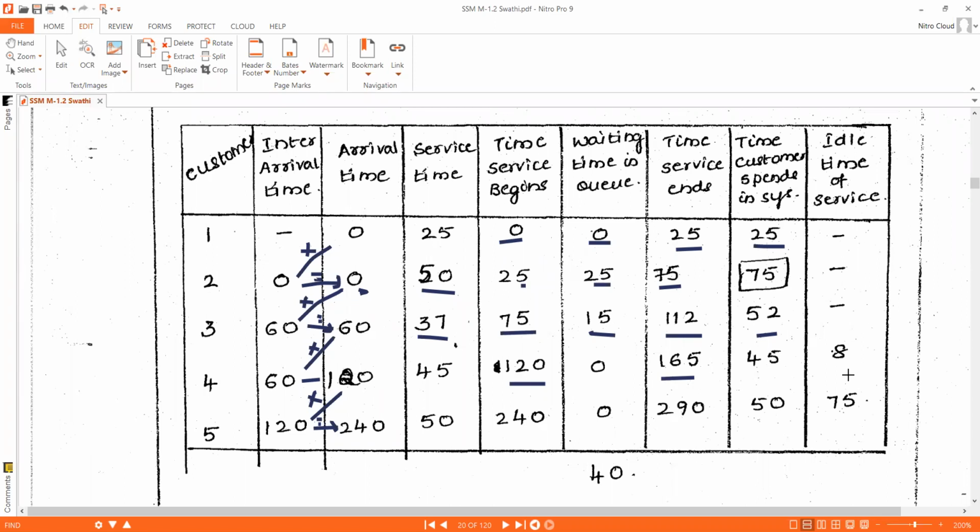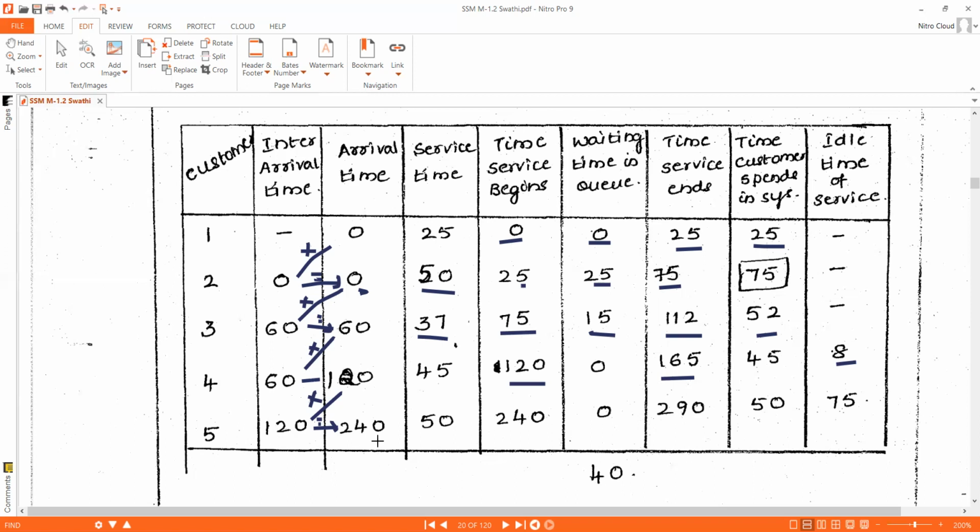And how much time is the server idle? The server completed customer 3's job at 112. At 120 minutes only, customer 4 came to the server to get his job done. So 120 minus 112, it is 8 minutes the server was idle without doing any job. It was waiting.